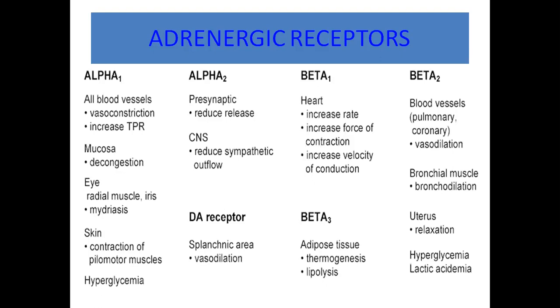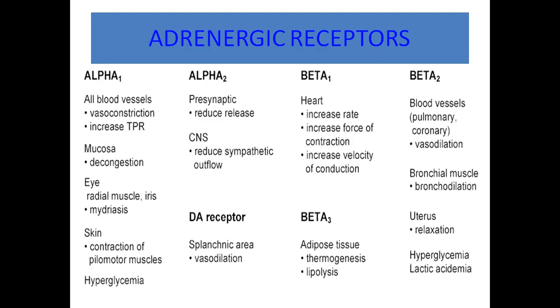Alpha 2 receptors are present at the presynaptic level and reduce release. In the CNS, they reduce sympathetic outflow. Beta 1 receptors are present in the heart, they increase rate, increase force of contraction, and increase velocity of conduction. Beta 2 receptors are present in blood vessels, that is pulmonary and coronary blood vessels, and cause vasodilatation.